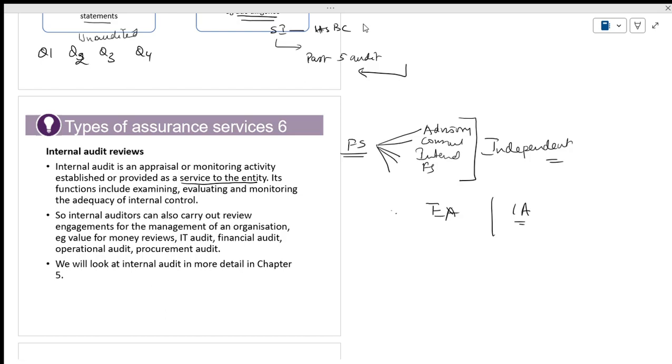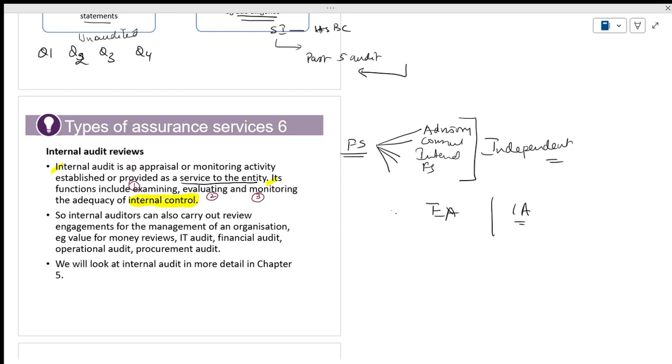Divide the sentence. That's what I say. What it says, it talks very clearly. The moment we say it is an internal audit, the internal auditor will only think about controls. Its functions are examining, evaluating, and monitoring the controls.